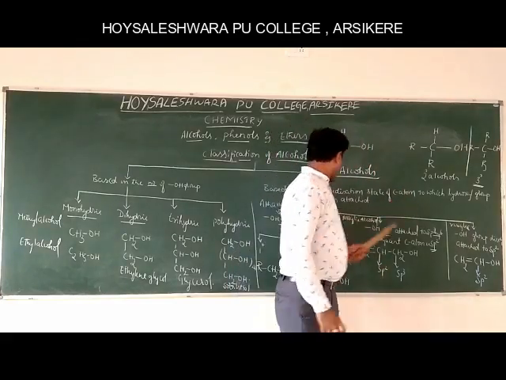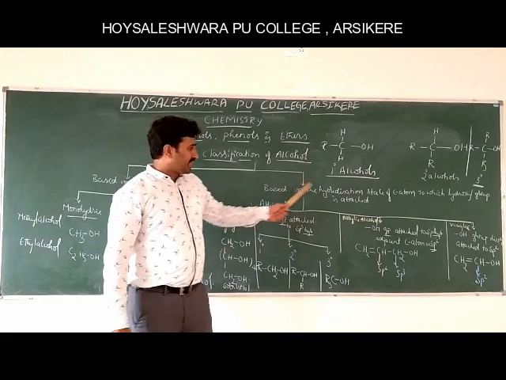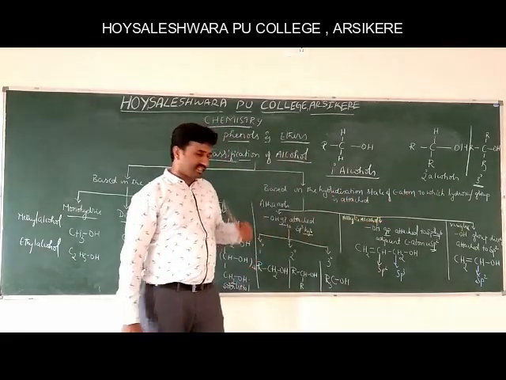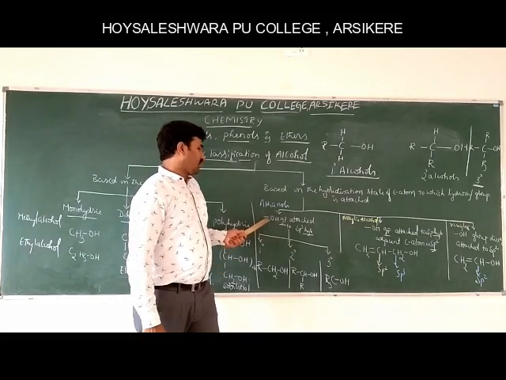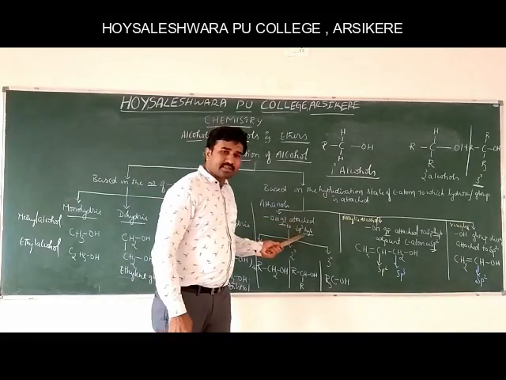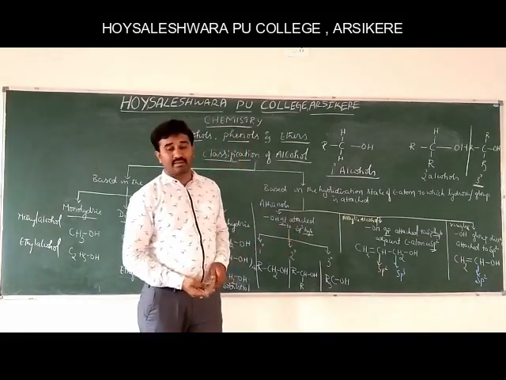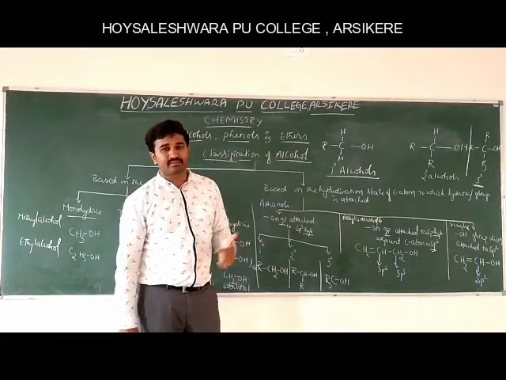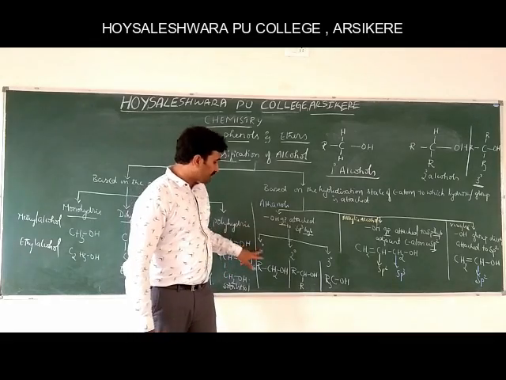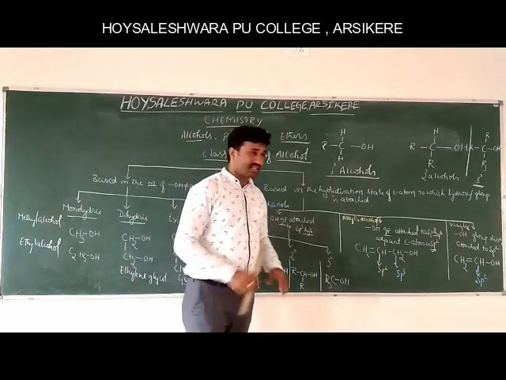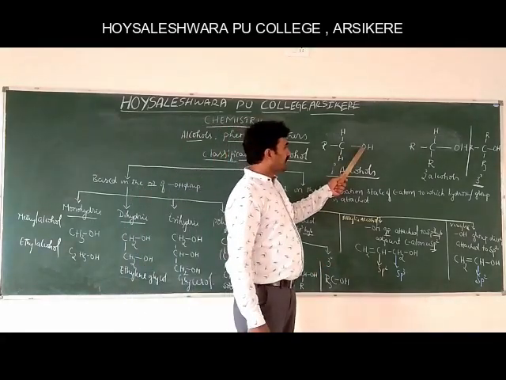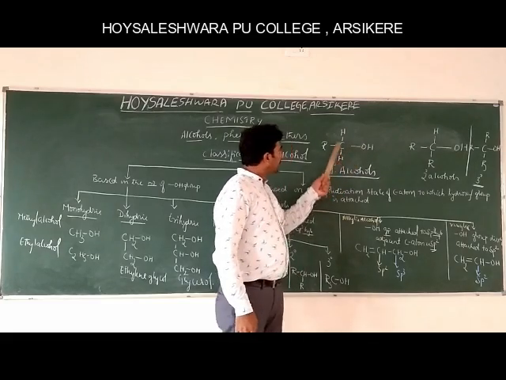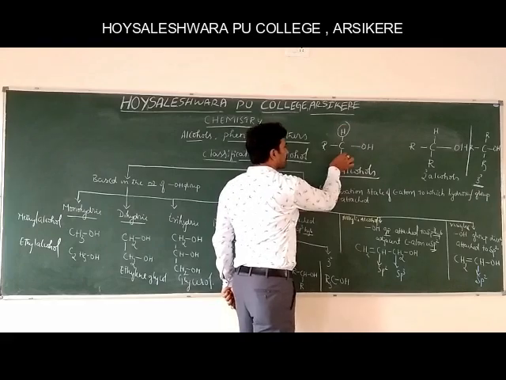See, first, based on the hybridization state of the carbon atom to which the hydroxyl group is attached, the OH group is attached to an sp3 hybridized carbon atom. Again, based on the nature of the carbon atom, it is further classified into primary, secondary and tertiary.